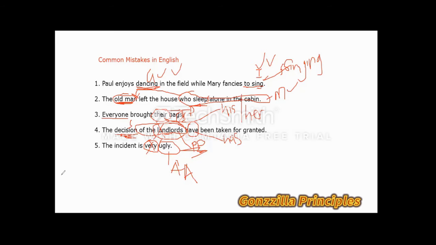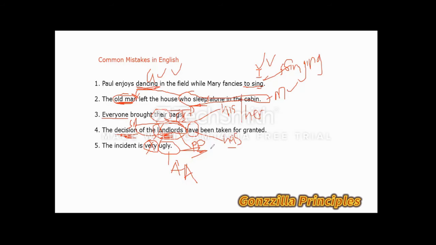At the fourth sentence there, we have the decision of the landlords have been taken for granted. Here we have the issue of a parenthetical phrase. And in this case, we do not necessarily have to pay attention to the words or the nouns that are embedded in the parenthetical phrase. So in this case, the landlord here cannot be seen as a noun or the subject of the sentence. Rather, decision should be the subject because it's outside the parenthetical phrase. So since decision is singular in nature, have becomes has in application.